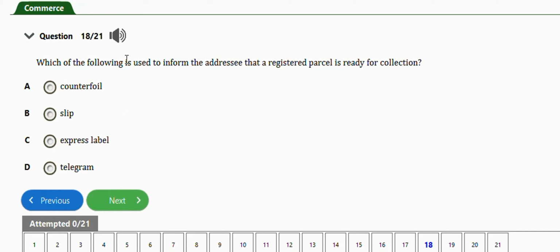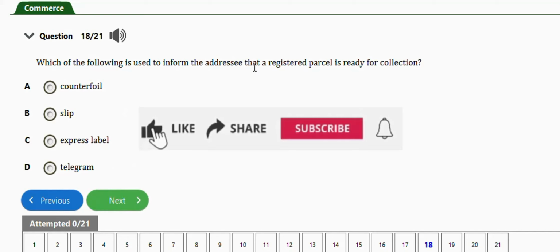Next question is one. It says which of the following is used to inform the addressee the registered parcel is ready for collection? So it's the slip. Option B.